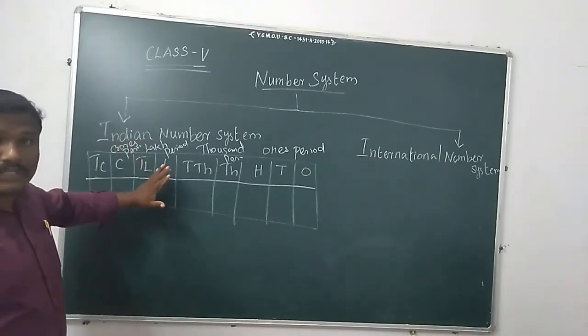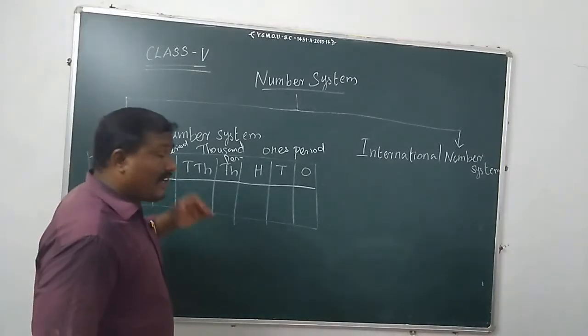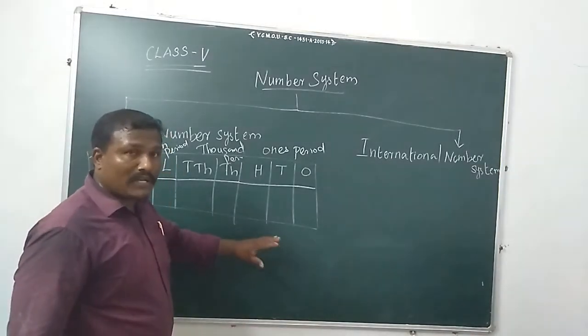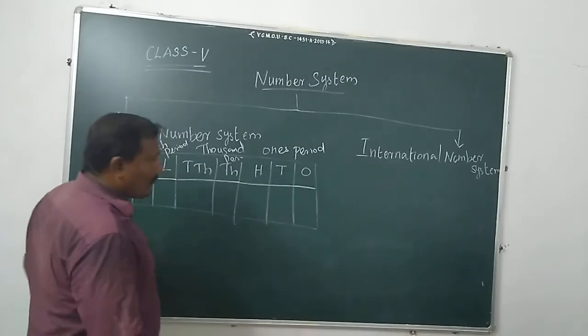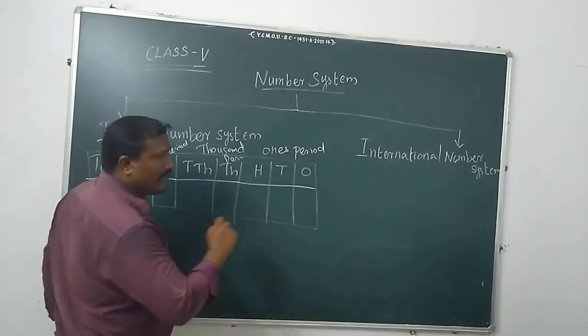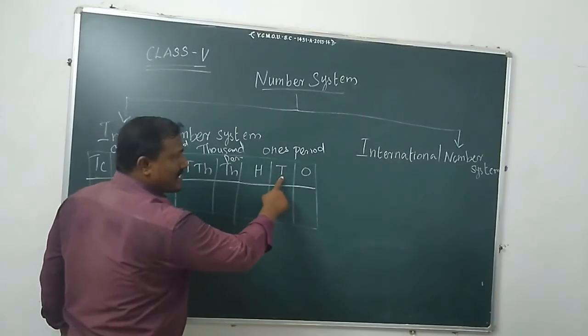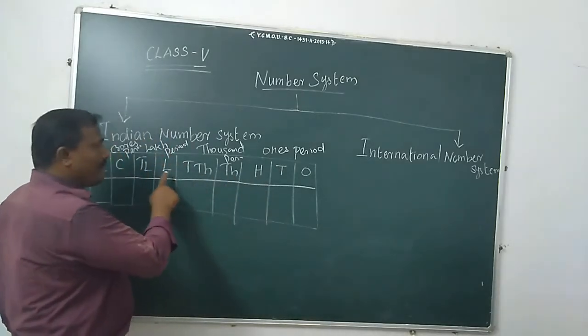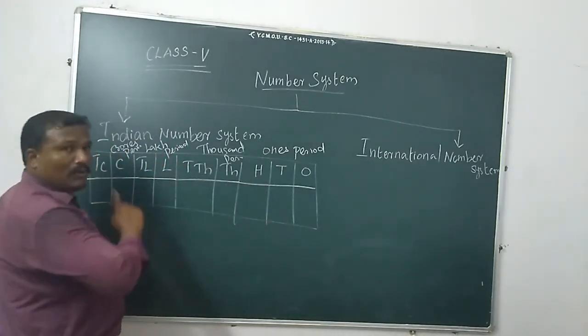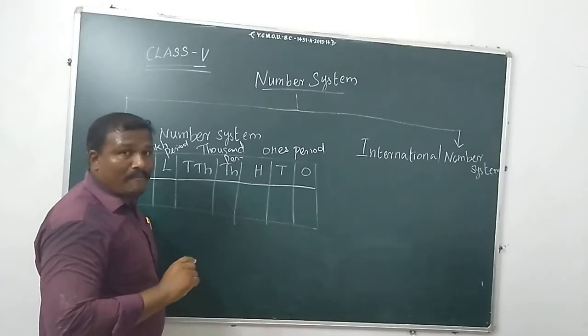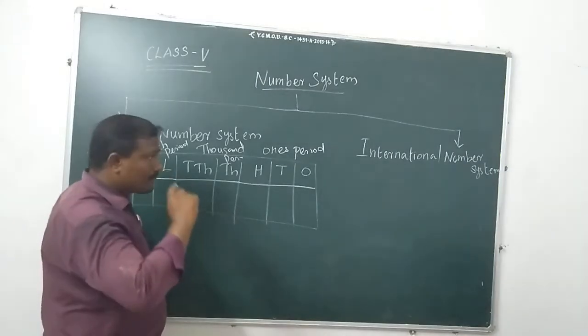I think you may not understand yet; when I do some examples, you can understand. The place values are ones, tens, hundred, thousand, 10,000, lakh, 10 lakh, crore, 10 crore.